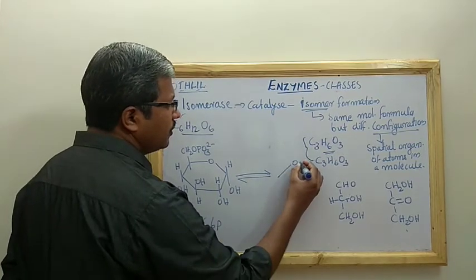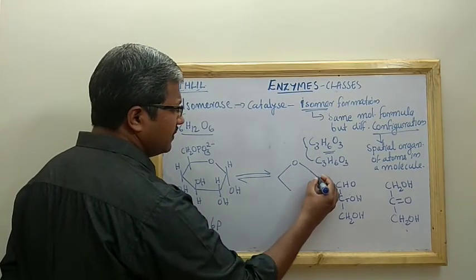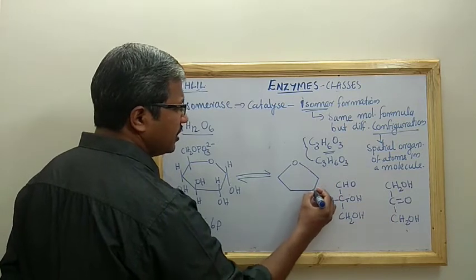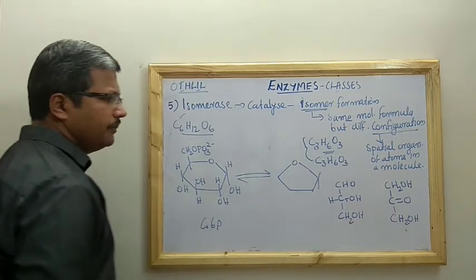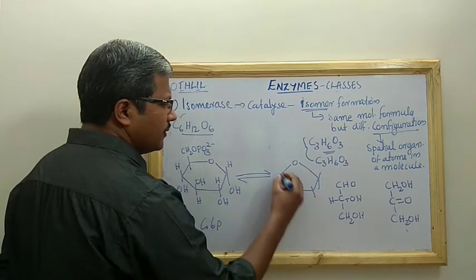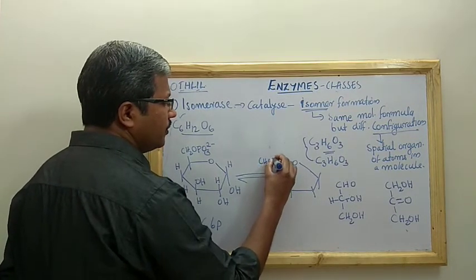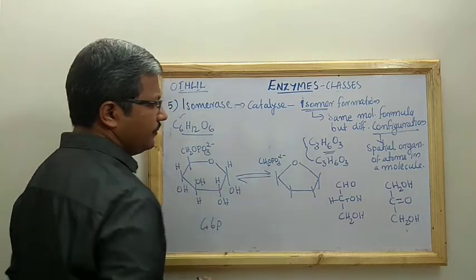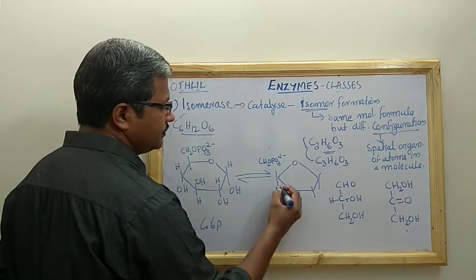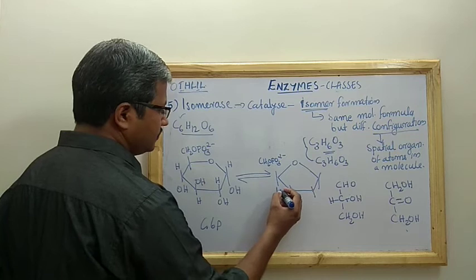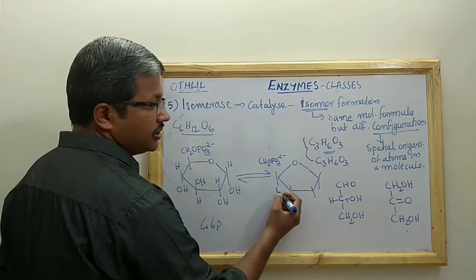So it will be looking like this. Both have the same number of hydrogen, carbon, oxygen, phosphorus, etc. And we know that CH2OPO3 2 minus, H or OH, what will be the? Just tell.